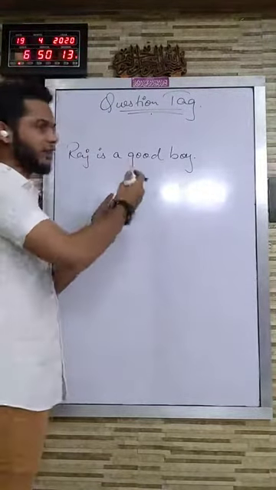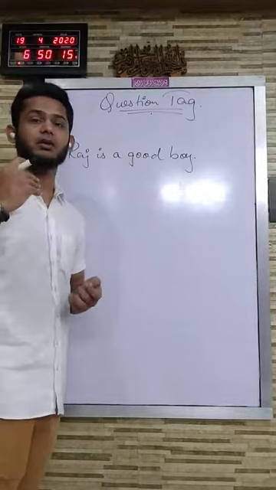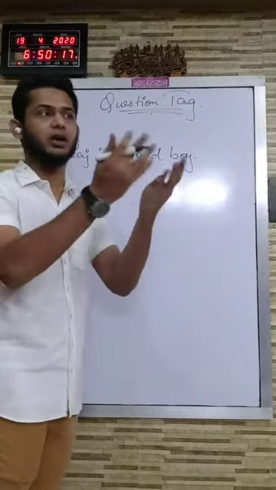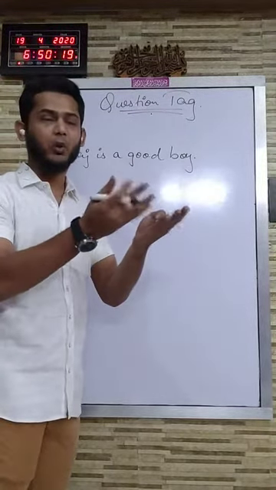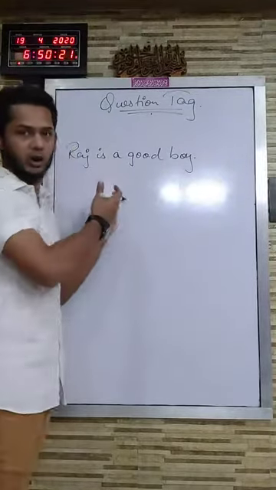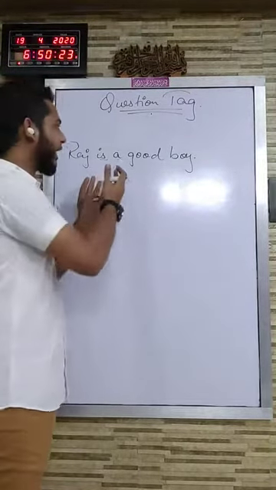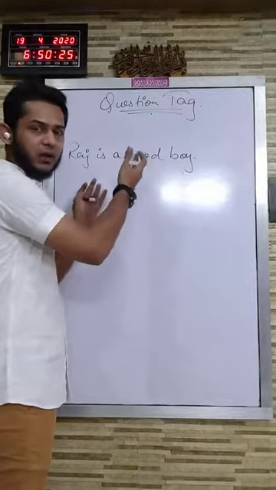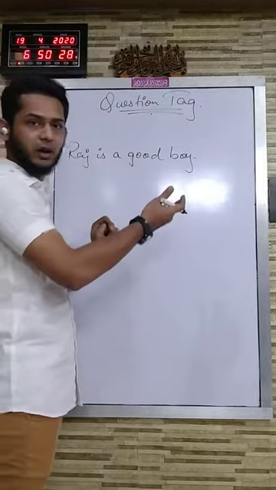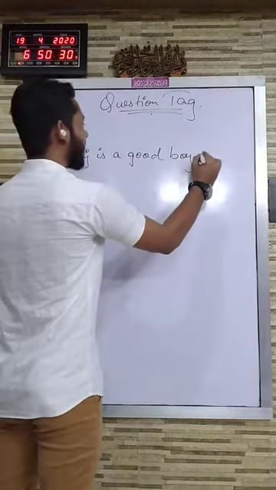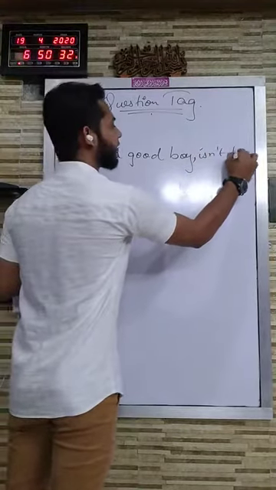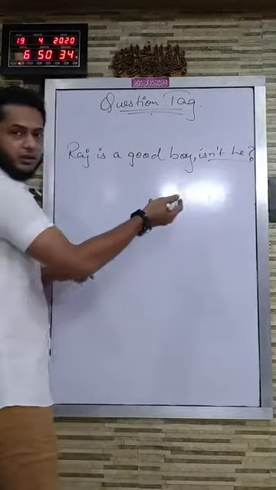Now this is my thought. I want an agreement of others, to know what others feel or whether they are agreeing with me or not. So after telling what I wanted, that Raj is a good boy, I will be telling, isn't he?